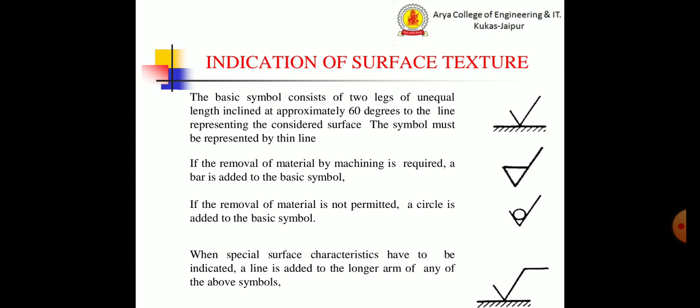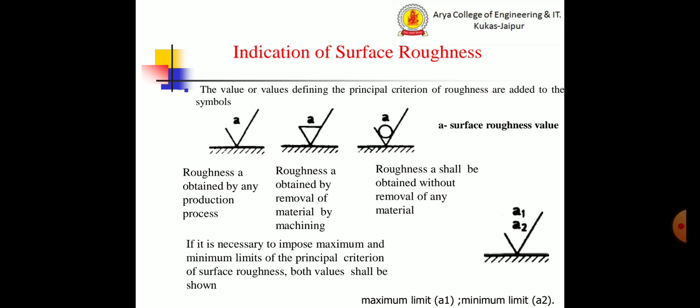The second one, if the removal of material by machining is required, a bar is added to the basic symbol. If the removal of material is not permitted, a circle is added to the basic symbol. When special surface characteristics have to be indicated, a line is added to the longer arm of any of the above symbol. The value or values defining the principal criterion of roughness are added to the symbols.